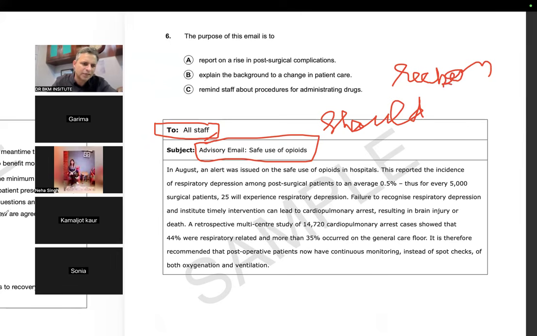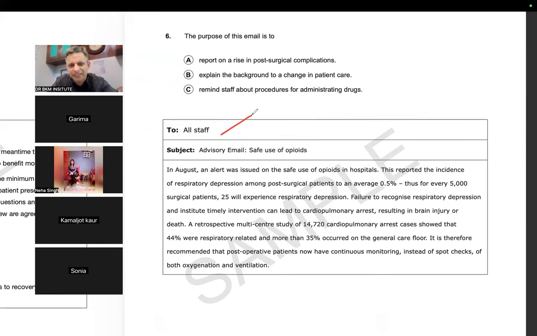Okay. So now they are saying it's an advisory email for all the staff regarding the safe use of opioids. In August, an alert was issued. Again, passive voice. I don't know whether you noticed this or not, but this comes to my eyes. This is how I have learnt English. In August, an alert was issued by the higher authorities on the safe use of opioids in the hospital. This reported the incidence of respiratory depression among post-surgical patients to an average of 0.5%. Thus, for every 5,000 surgical patients, 25 will experience respiratory depression.